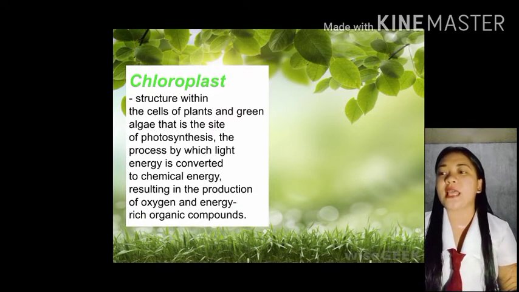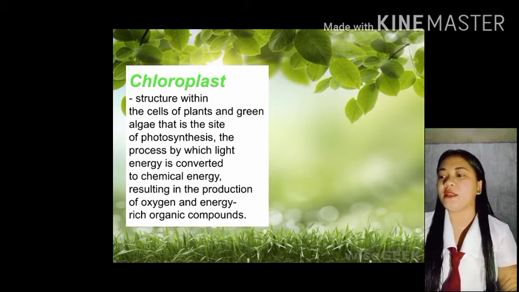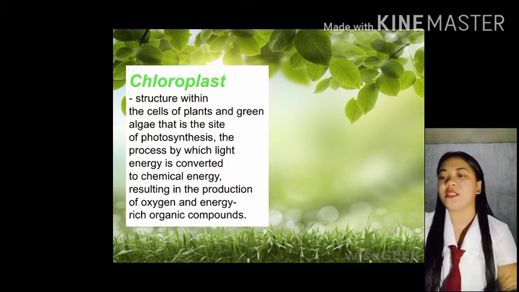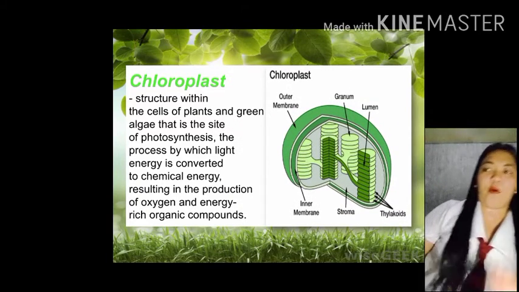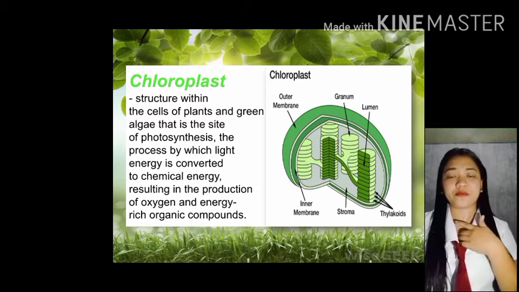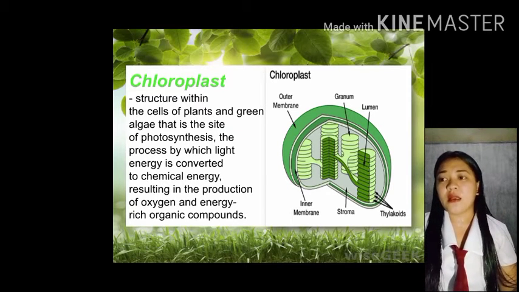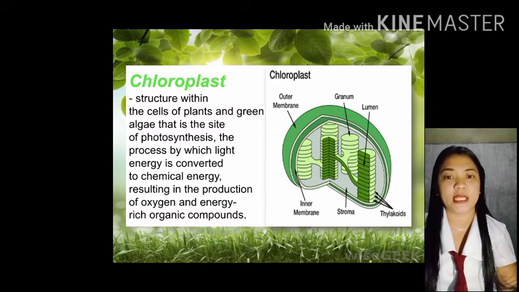Chloroplast is a structure within the cells of plants and green algae that is the site of photosynthesis, the process by which light energy is converted to chemical energy, resulting in the production of oxygen and energy-rich organic compounds. Si chloroplast nga po, yung cells ng plants na ito yung nagtatrabaho talaga sa process ng photosynthesis.